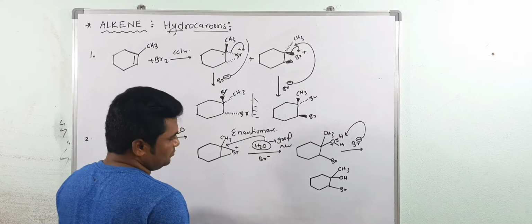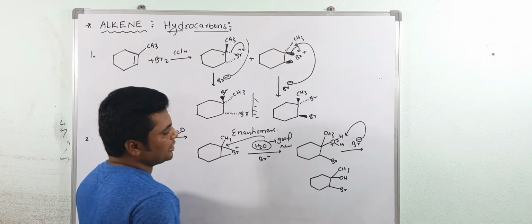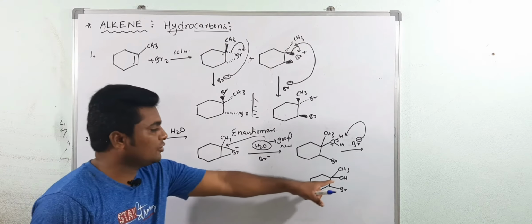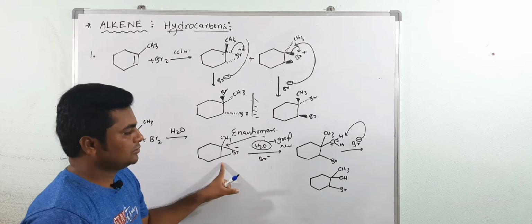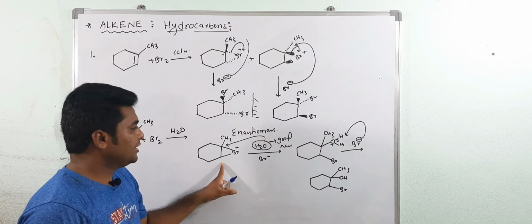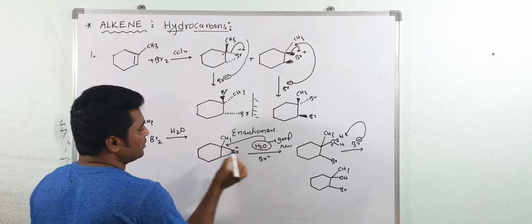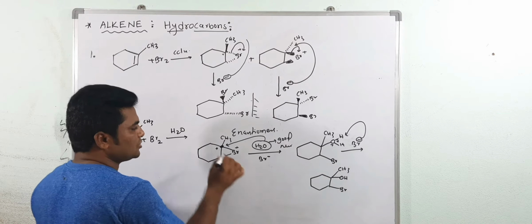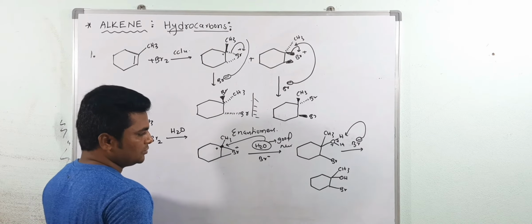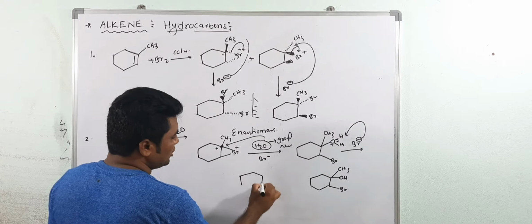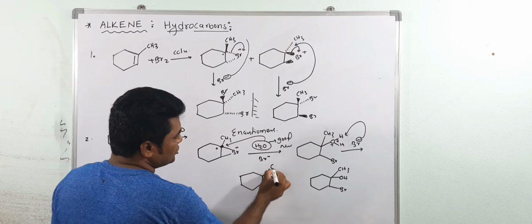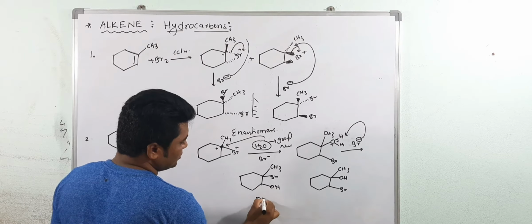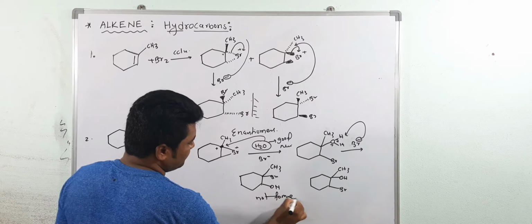If you consider the stereochemistry, this OH and Br must be in opposite directions, but OH is always at the CH3 point, the more substituted carbon. Are you getting my point? This is very, very important. This water molecule always attacks the more substituted carbon. Why? Here the transition state having the positive charge is more stable by the inductive effect. Now see, this product is not formed: CH3, no Br, no OH. It is not formed. Okay?